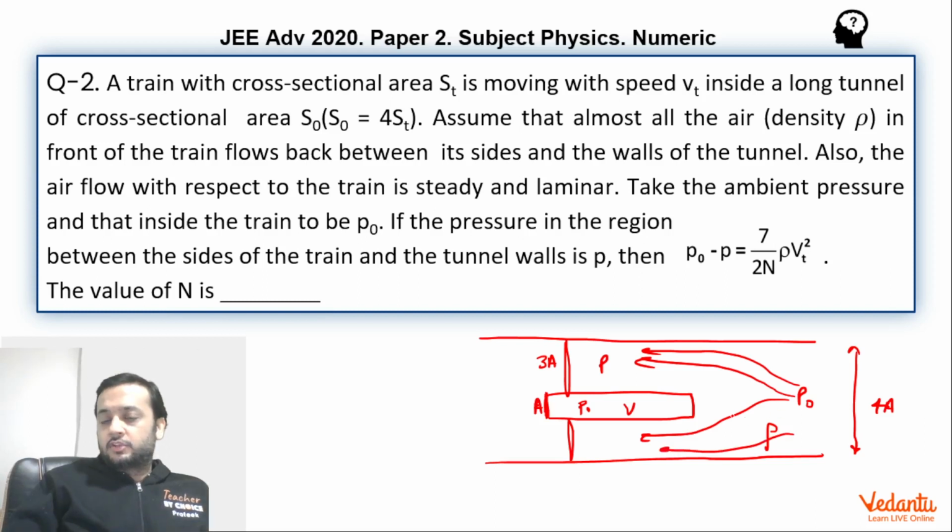For a person sitting over here, the speed of this air will be v.